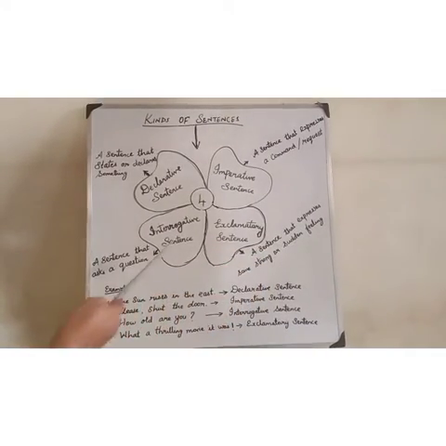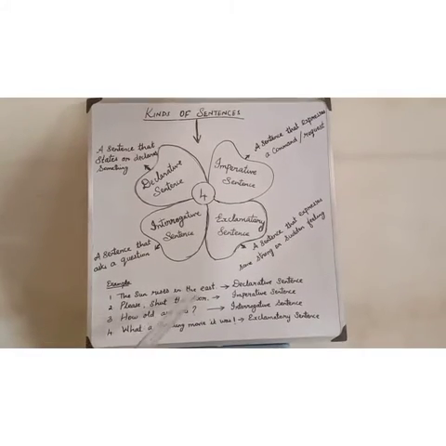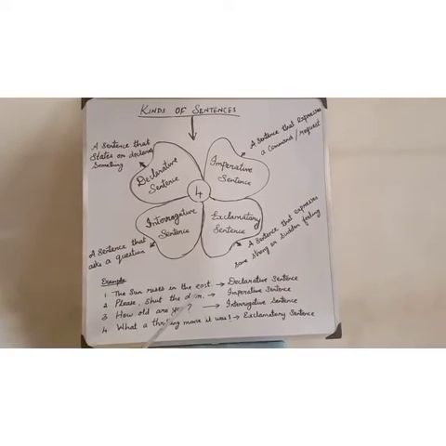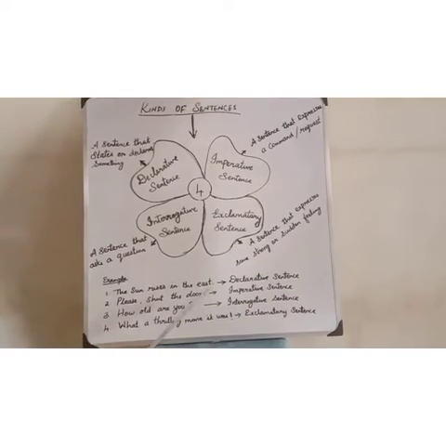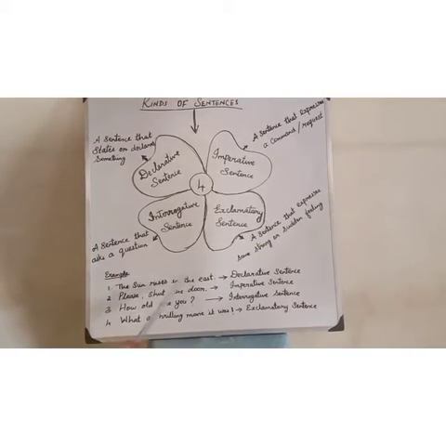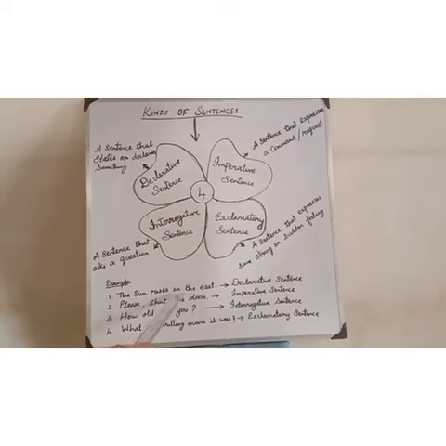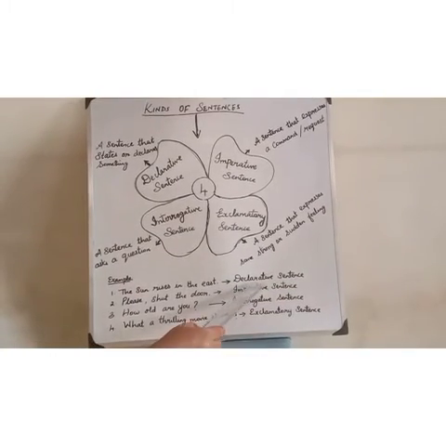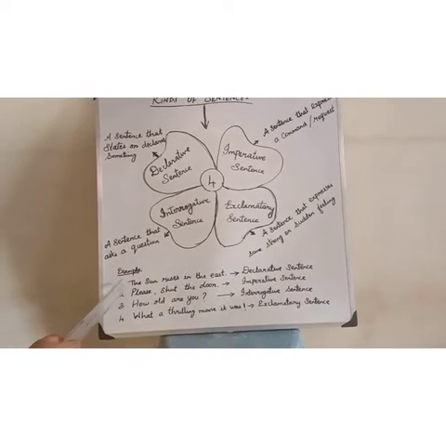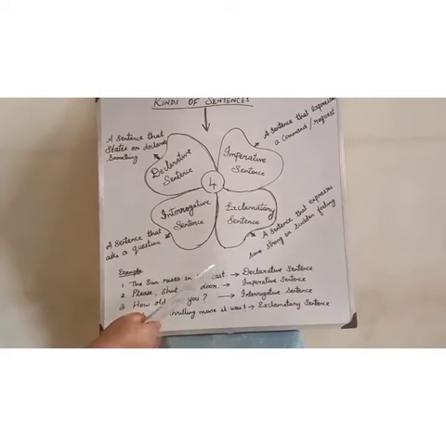Now let us see a few examples. The sun rises in the east. Does it ask any questions? Does it express any command or request? No, it's only a statement, isn't it? So this is a declarative sentence. The sun rises in the east is a declarative sentence, and a declarative sentence always starts with a capital letter and ends with a full stop.